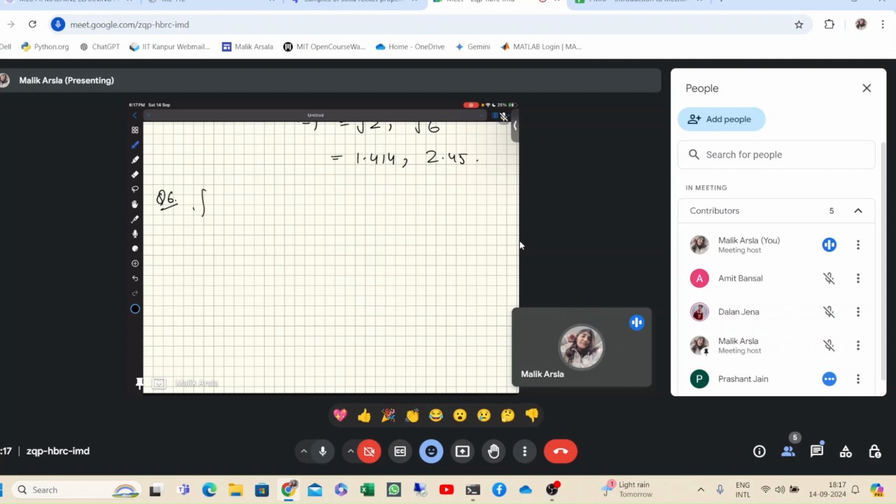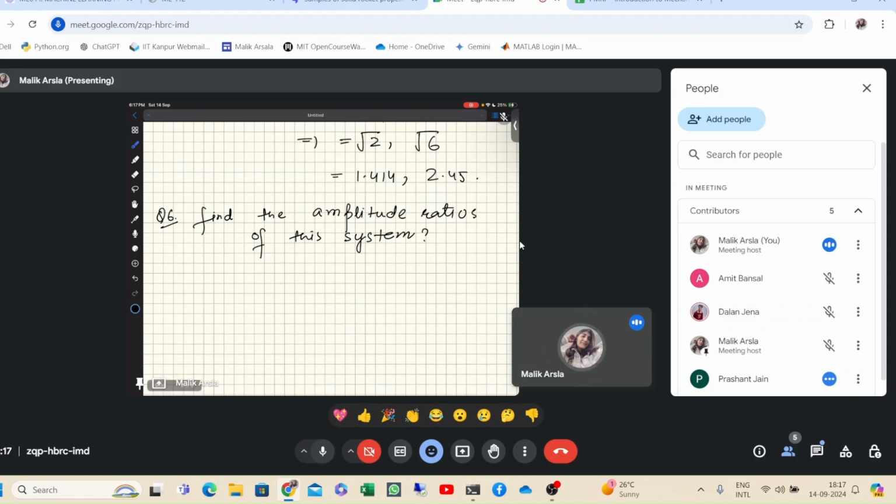So basically you have to find the amplitude ratios of this system. Basically you have to find x1 upon x2. So how would we do that?